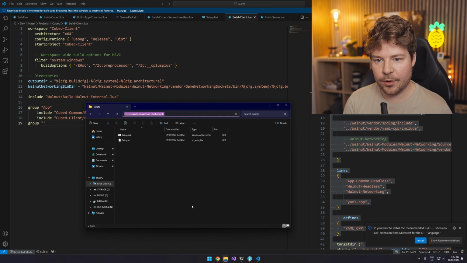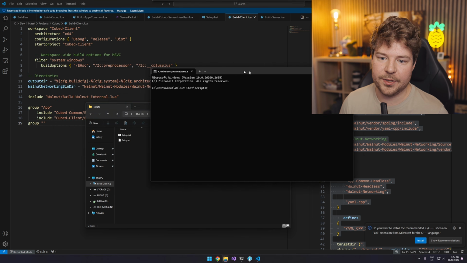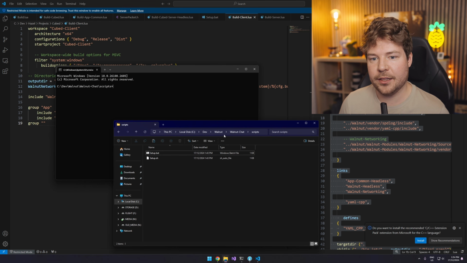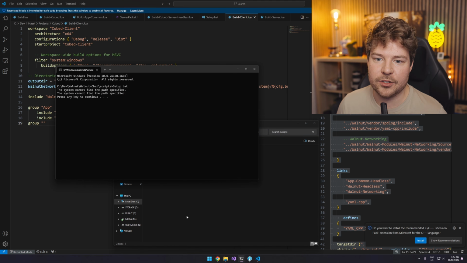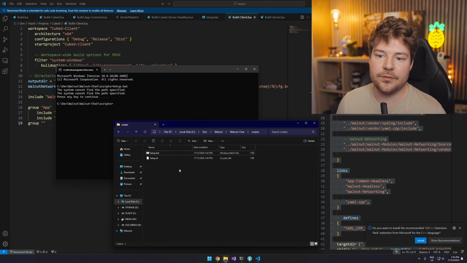So let's go into here. What I'm going to do is open a terminal here, because I think it might exit immediately when I run it, so I want to see the log messages. So let's run setup. Okay. So we get system cannot find the path specified.